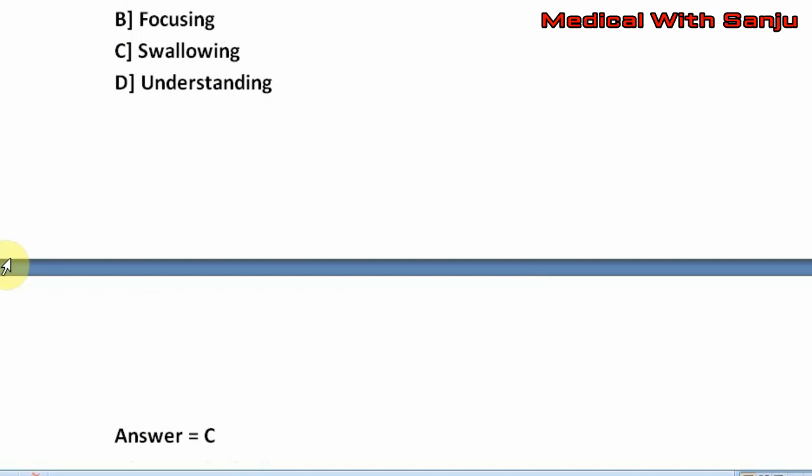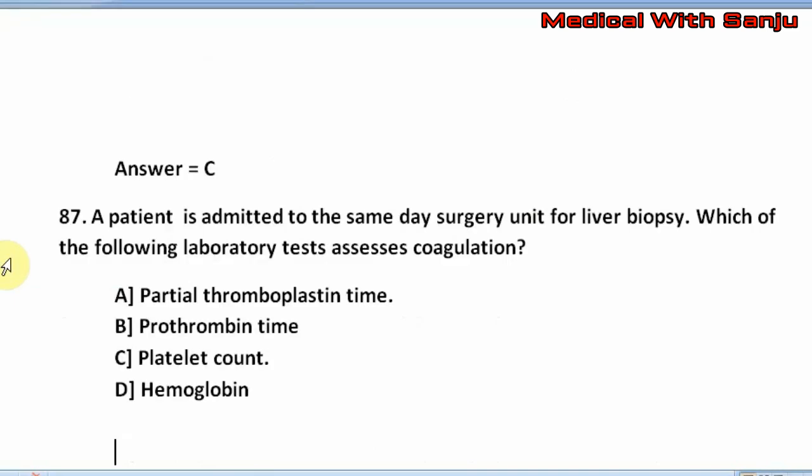Question number 87. A patient is admitted to the same day surgery unit for liver biopsy. Which of the following laboratory test assesses coagulation? Option A, partial thromboplastin time.